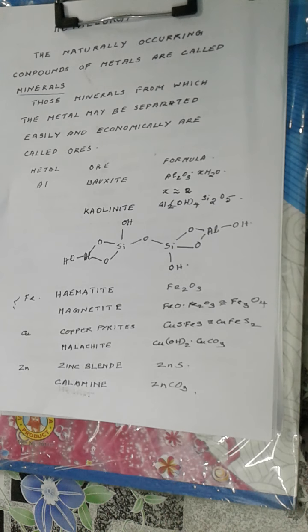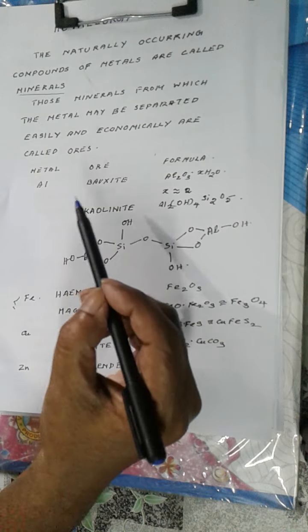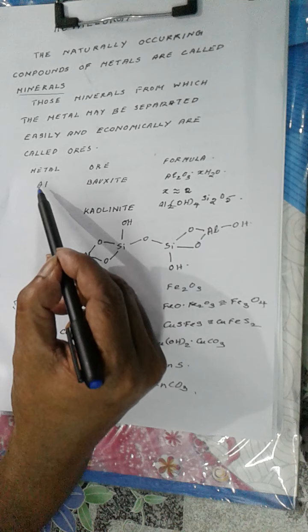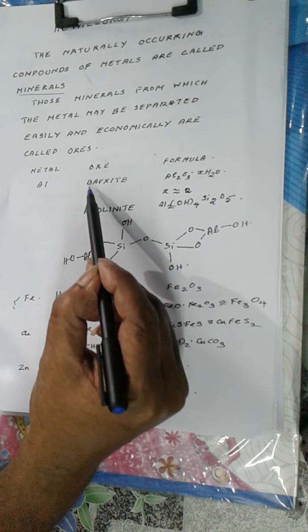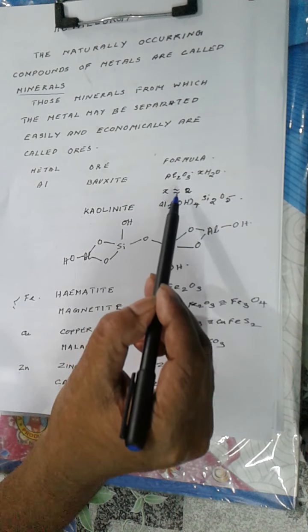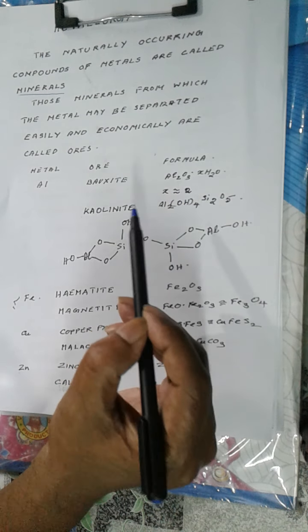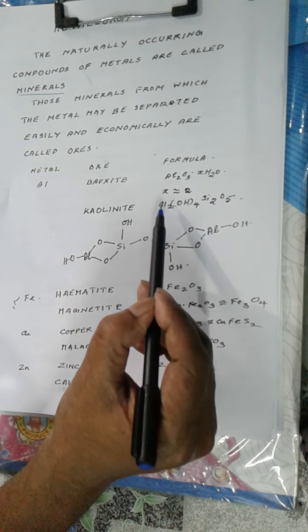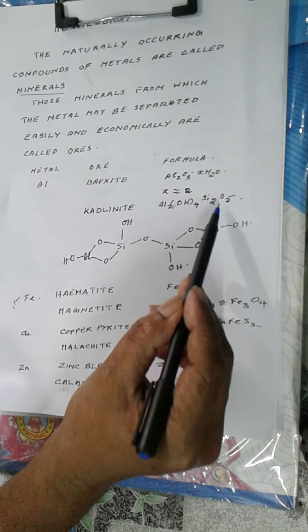So all minerals cannot act as ores. All ores are minerals, but all minerals are not ores. Now coming to the ores of some metals. For example, aluminum, the important ore is bauxite, having the formula Al2O3·XH2O, where X is approximately equal to 2. Another ore of aluminum is kaolinite. It is Al2(OH)4Si2O5.